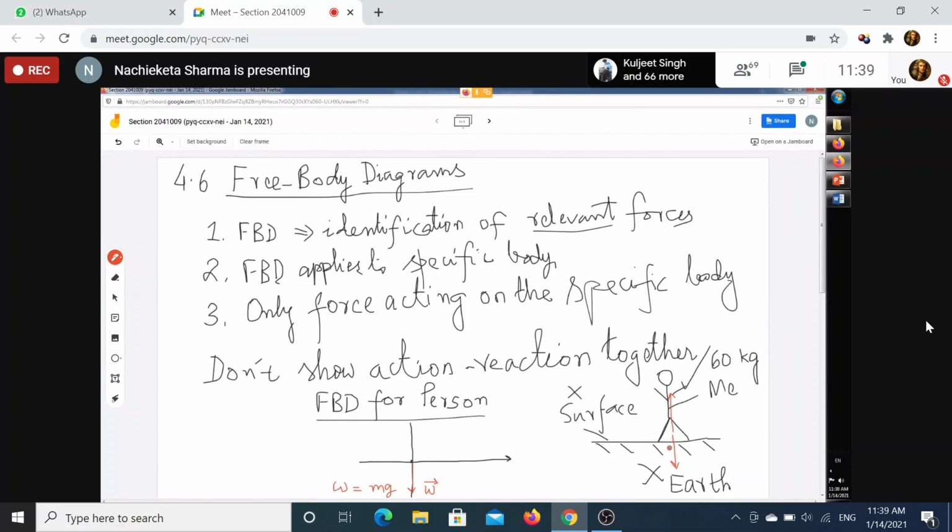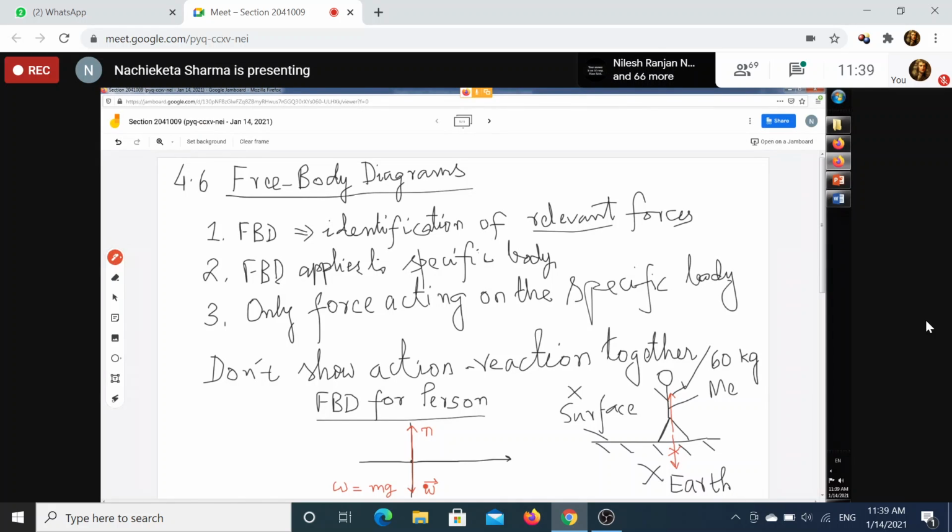I will not show this action, that is the force exerted by the person on the surface, it is not relevant for me. What is relevant for me? The force exerted by the surface on the person is relevant for me. So I will identify another force, and that is my normal force. I should have put a vector, but because I have fixed the direction, it is not necessary.